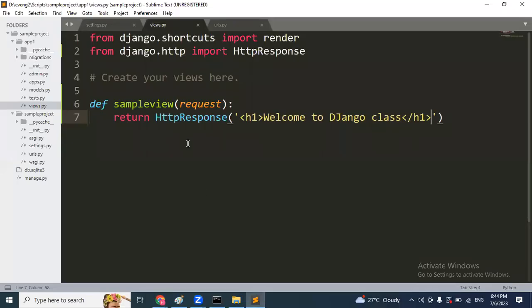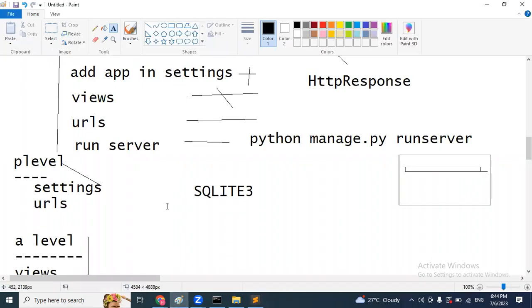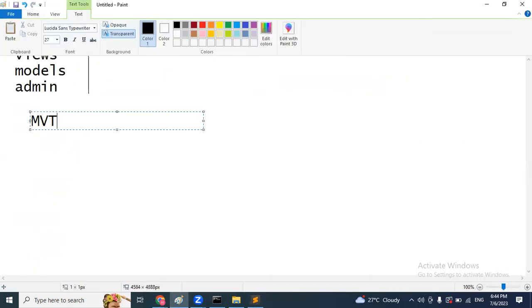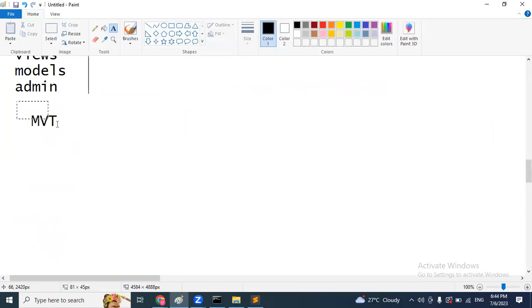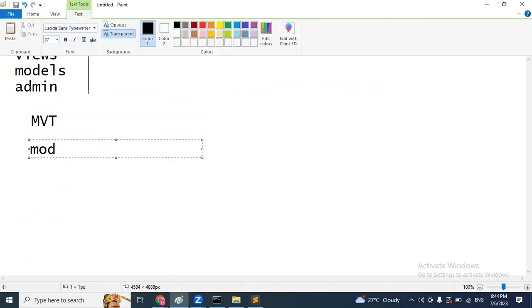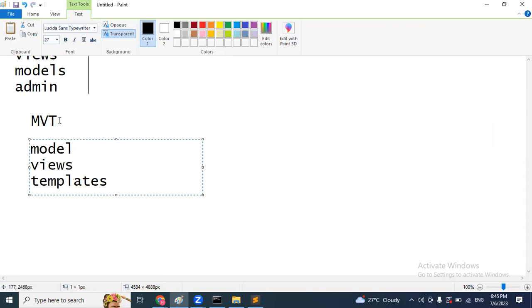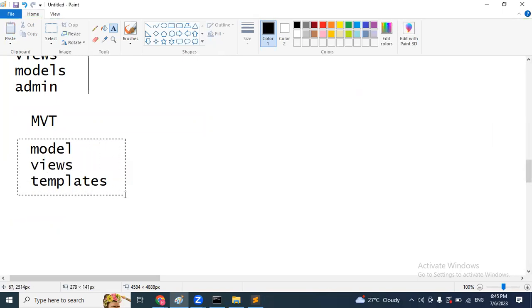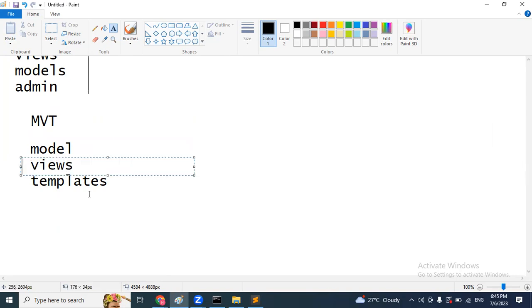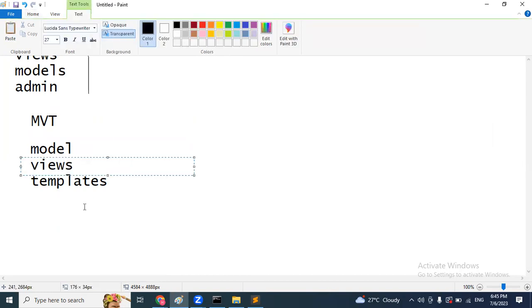So like this, we are going to develop the views. We can write n number of views also, no problem. So this is about a simple function based view. And here Django is an MVT based architecture. M is model, V is views, and T is templates. So Django is a model view template based architecture. So in entire Django, we are going to focus majorly on three things: how to work with the views, function based views, class based views.